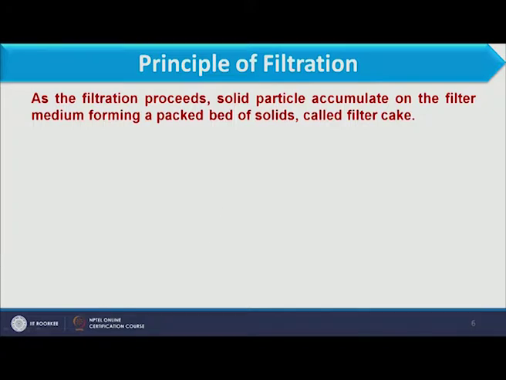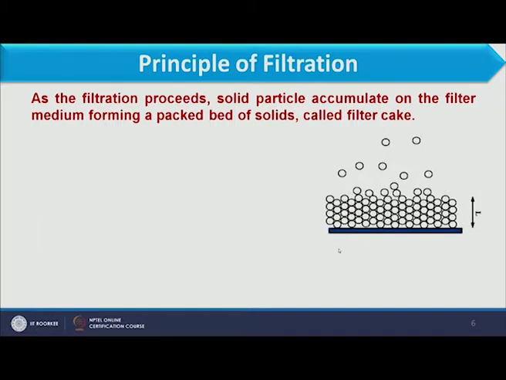The volume collected per unit time, and this dV by dt we will use to derive the governing equations also. As filtration proceeds, solid particles accumulate on the filter media, forming a packed bed of the solid, and we call this a filter cake. So first we take the media, slurry is passed through it, and after some time a thick layer of solid is formed over the media, which we call the cake.